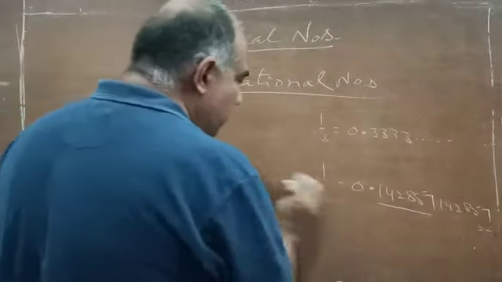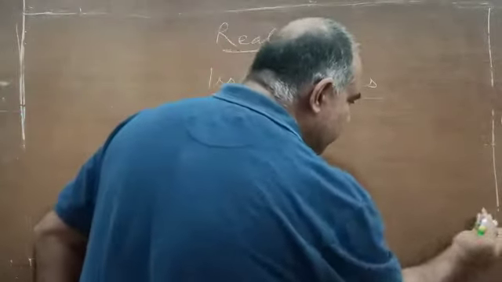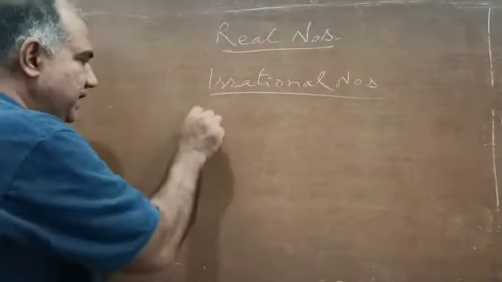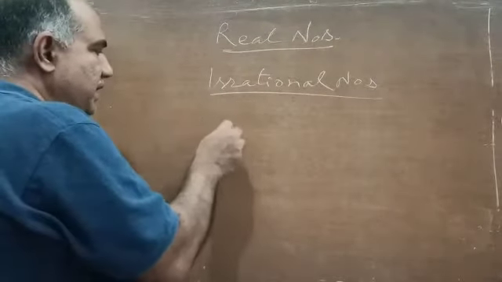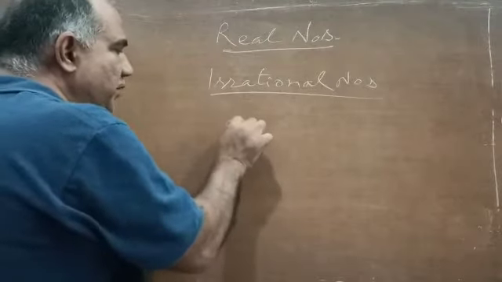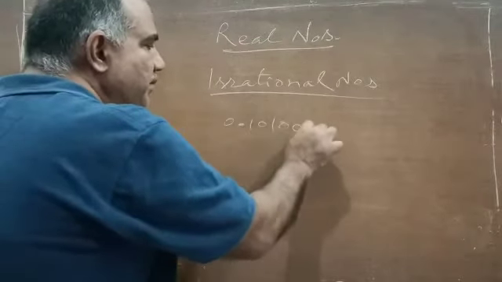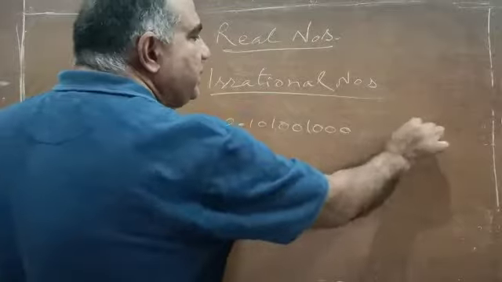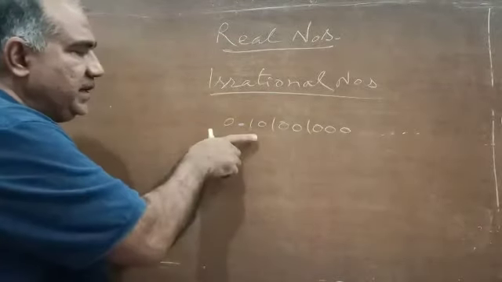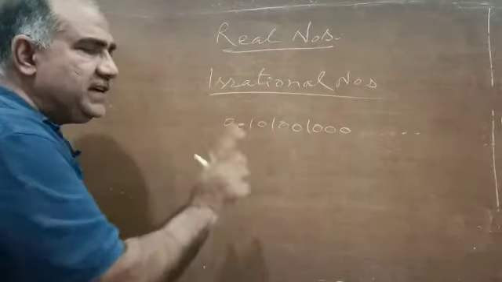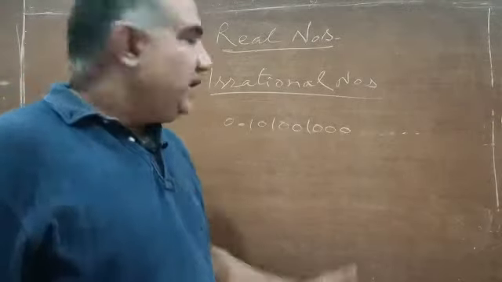Irrational numbers, we have already defined the decimal expansion of such numbers. Let me write here, say, decimal expansion 0.10100100010000, and it keeps on going like that. See, here the decimal expansion is neither terminating nor repeating.